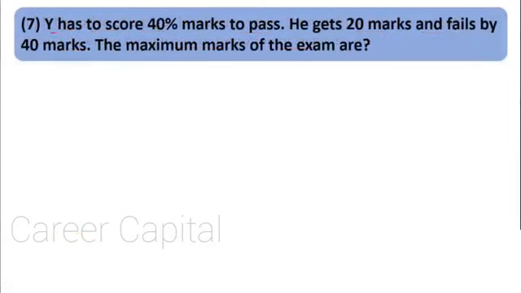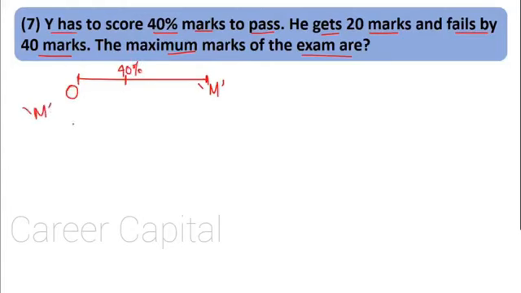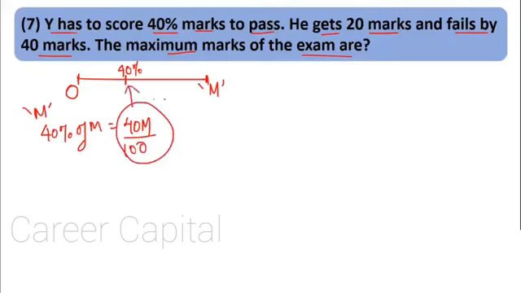Question number 7. Y has to score 40% marks to pass. He gets 20 marks and fails by 40 marks. The maximum marks of the exam are, let's see how to solve this. Okay, let's say the maximum marks of the exam are M. Now to pass, 40% marks are needed. If M is the total marks, then what is 40% of M? 40% of M. So 40 M upon 100, right? This is 40 by 100 multiplied by M. So these are nothing but the passing marks.